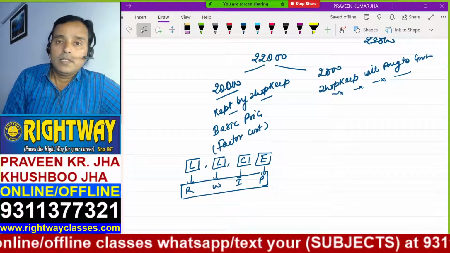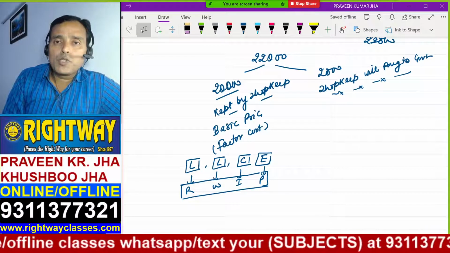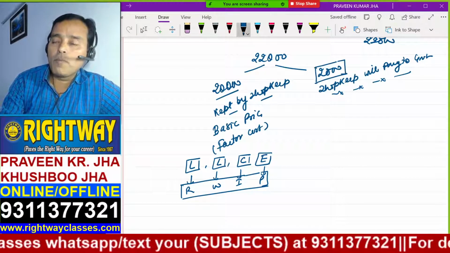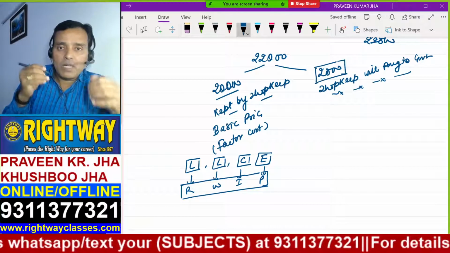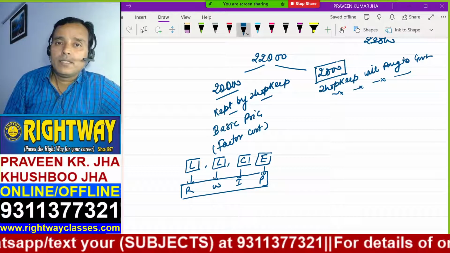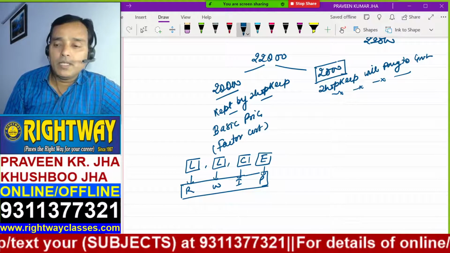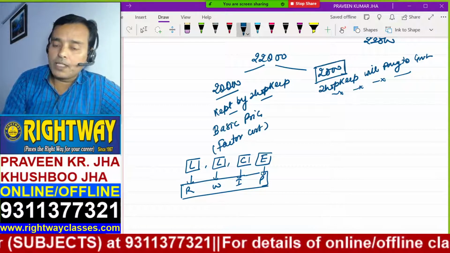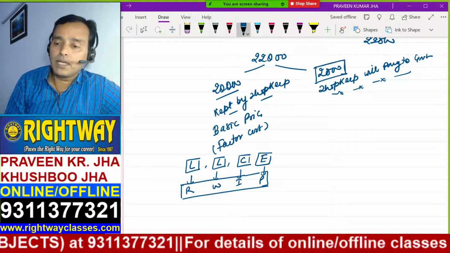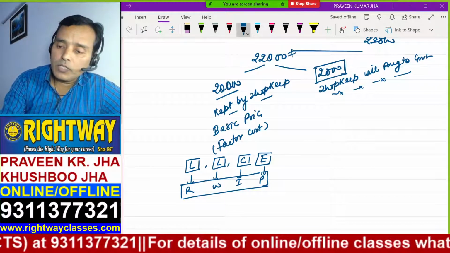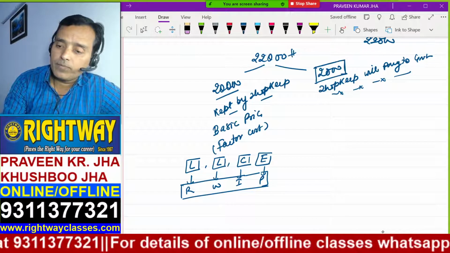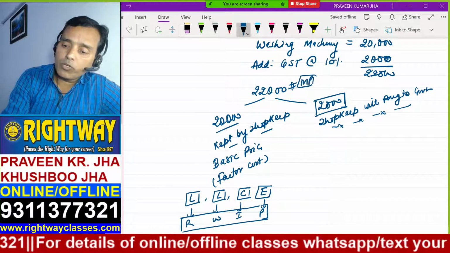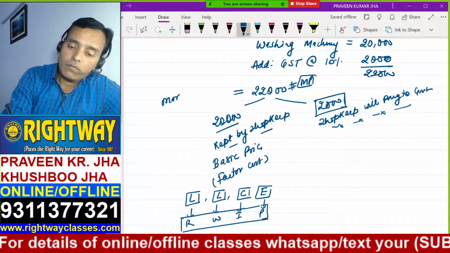But the shopkeeper also has to collect the tax on behalf of the government, and ultimately this money will go into the pocket of the government. This money does not belong to the shopkeeper. So when you add the tax part to the basic price, it becomes market price. Why?